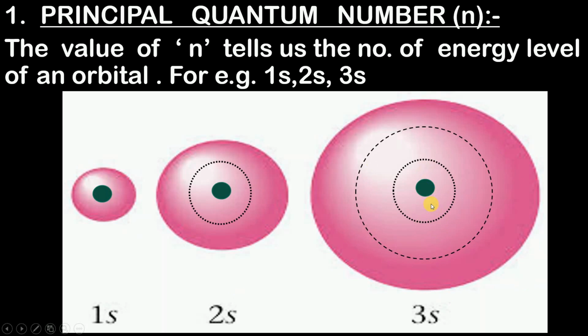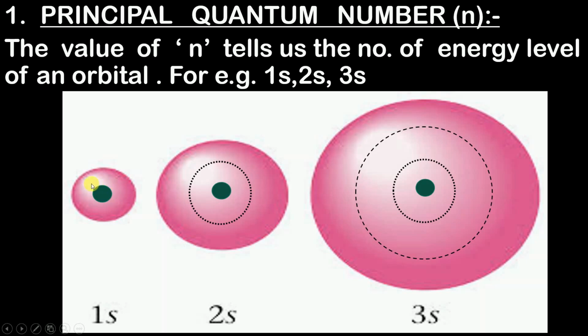The third sphere is away from the nucleus, whereas the first sphere is very close to the nucleus. And in this sphere we are going to have an electron. Now since this sphere is closer to the nucleus, there is a force of attraction between the positively charged nucleus and the negatively charged electron. So this nucleus is going to hold the electron which is moving in this sphere.